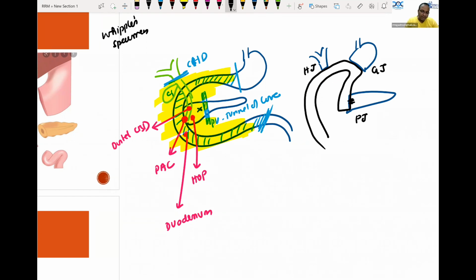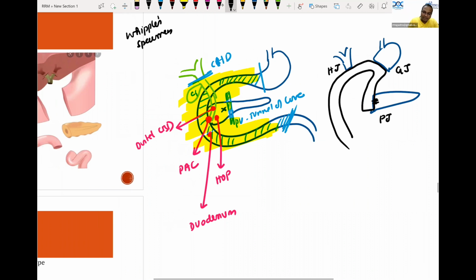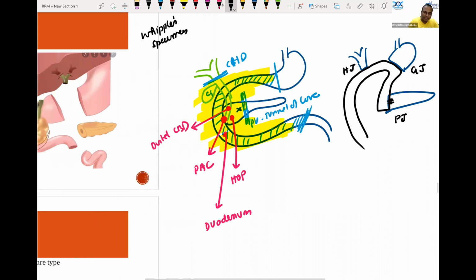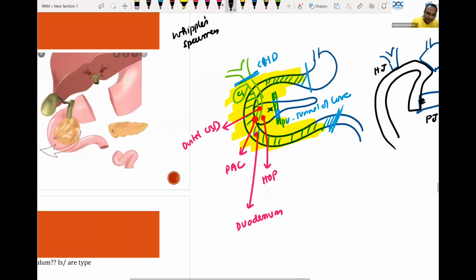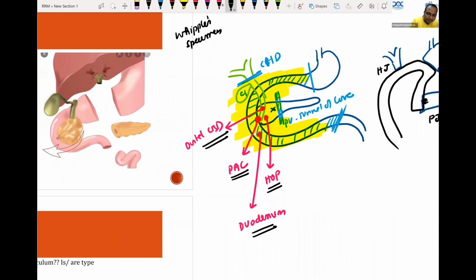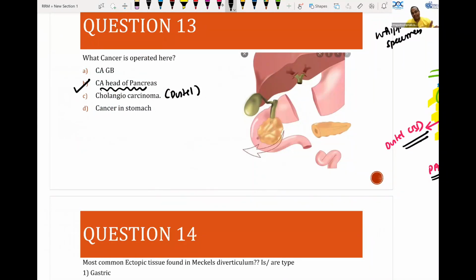So the answer here is distal CBD cancer, periampullary cancer, head of pancreas cancer, duodenum cancer. Only for these do you do this operation. So what is there in the exam? If it is a distal cholangiocarcinoma, you can go. Otherwise, the best answer is CA head of pancreas. Okay, this is a classical question. If it is a distal cholangiocarcinoma, it is correct. Otherwise, this is wrong. For cholangiocarcinoma in general we cannot go, because for intrahepatic cholangiocarcinomas the answer will be different. The best answer you should follow here is to go for CA head of pancreas.